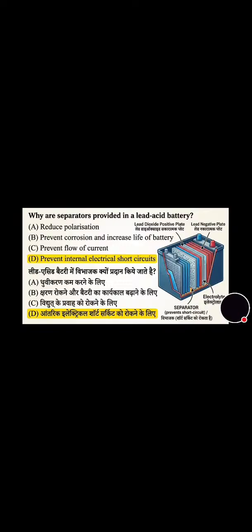Now we will move towards the next question. Next question is on the screen. 1 watt is equivalent to how much? 1 joule per second, 1 volt per meter, 1 newton per meter, 1 ampere per meter. And correct answer is option A, that is 1 joule per second.